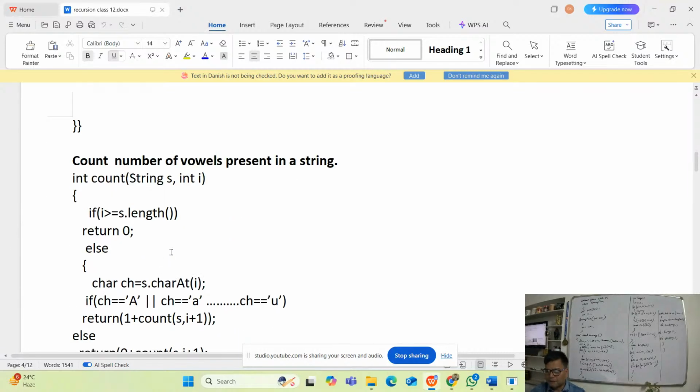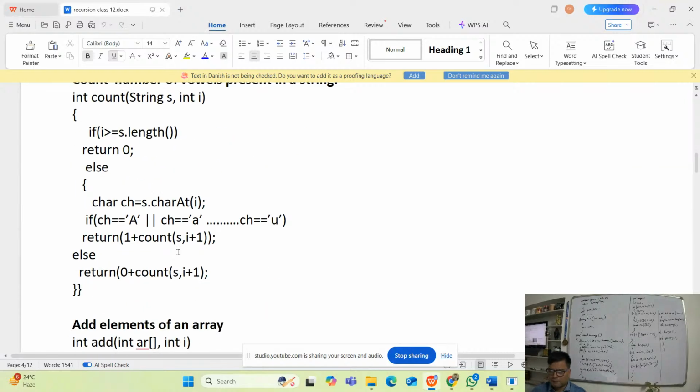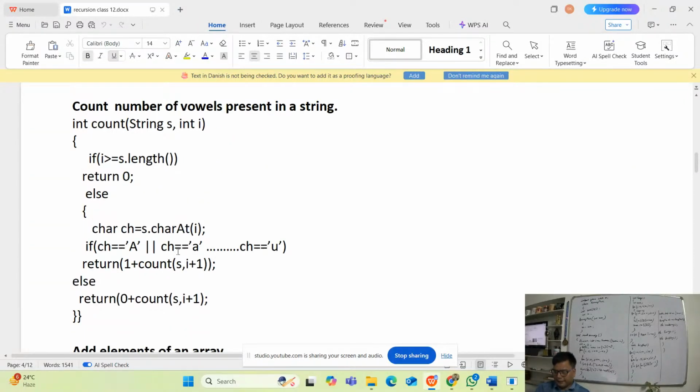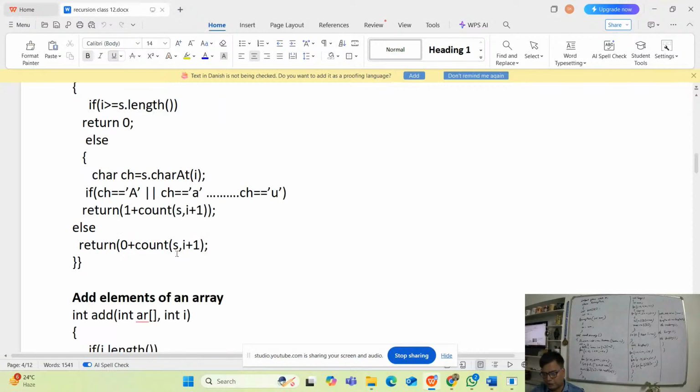Number of vowels present in the string, right? Now you see, int count(String s, int i). If i is greater than or equal to s.length, then return 0. Else char ch equal to s.charAt(i). If ch is a or e or i or o or u, return 1 plus count of s, i plus 1. So it will count. Else return 0 plus count. If it is a vowel, then it will be adding 1. If it is not a vowel, then it will be adding 0.